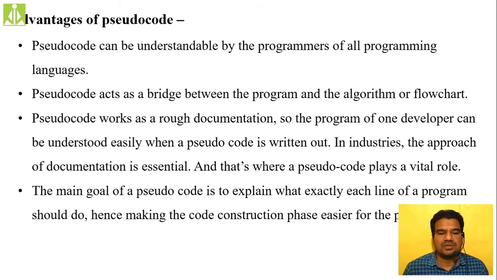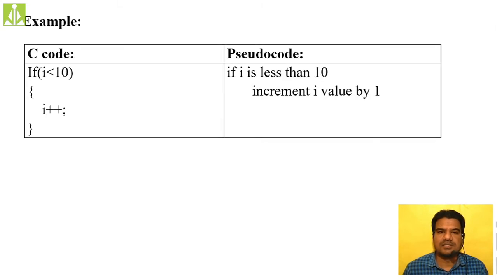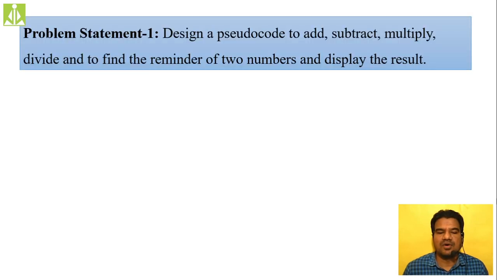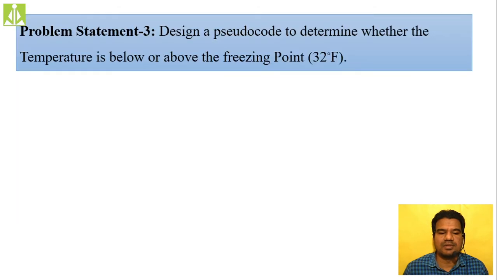Okay. So advantages we have discussed. Then I have given an example with this simple C code. How we can represent this simple C code in terms of pseudocode we have seen, and we have also seen the pseudocode examples for all our problem statements.